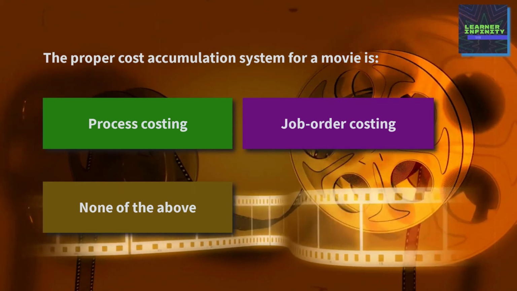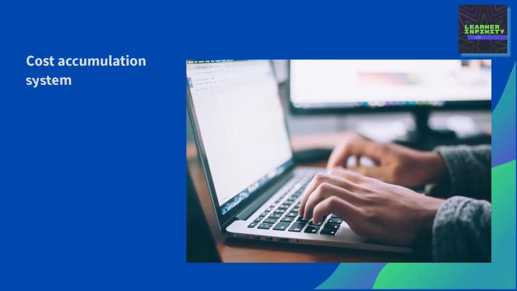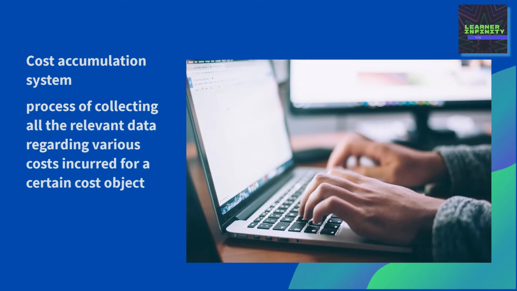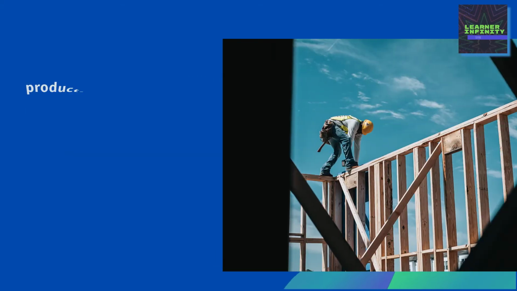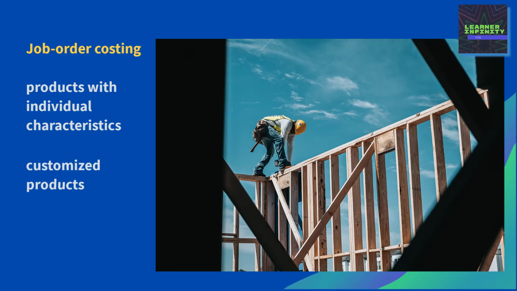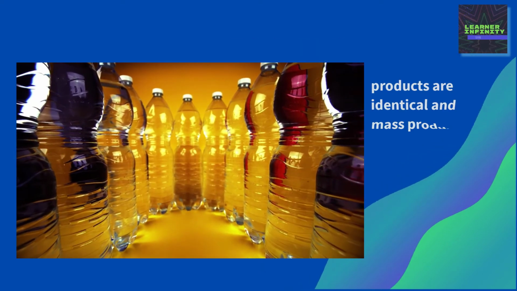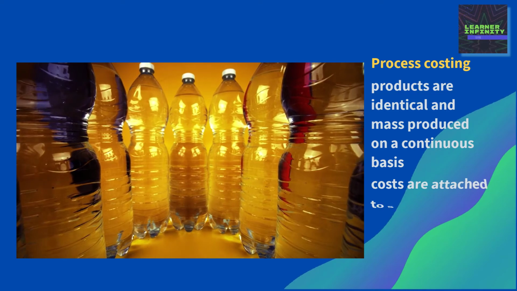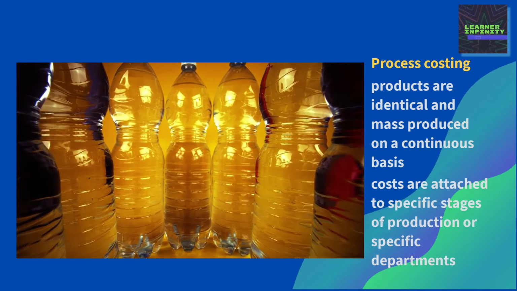Let's discuss cost accumulation system. Cost accumulation system is a process of collecting all the relevant data regarding various costs incurred for a certain cost object, whether such cost object is a company, product, job, or a project. There are two main types of cost accumulation system. When producing products with individual characteristics, job order costing is an appropriate system. It is also appropriate for customized products. Under this system, costs are attached to specific jobs. When products are identical and mass-produced on a continuous basis, process costing is an appropriate system. The costs are attached to specific stages of production or specific departments.